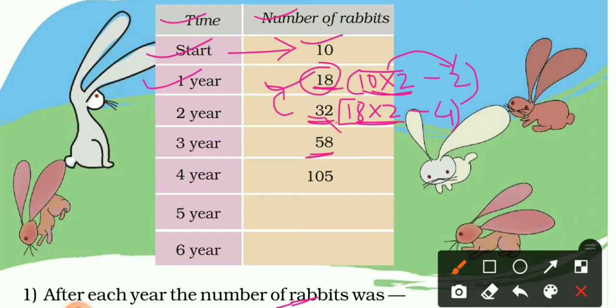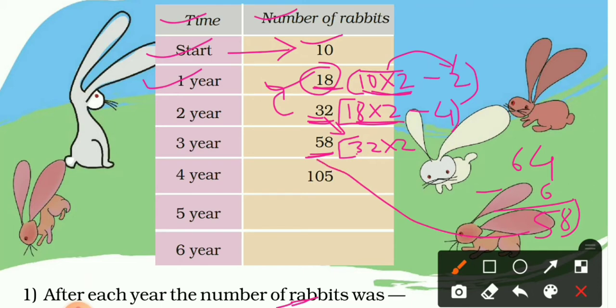Now next is 58. So once again, it is less 6 than the double of 32. So how it can be solved? Let me show you. So it will be 32 multiplied by 2, right? So 32 to it is 64. Then when you will subtract how much? Minus 6. So you will get 58, and here is that answer, right? So write here minus 6.